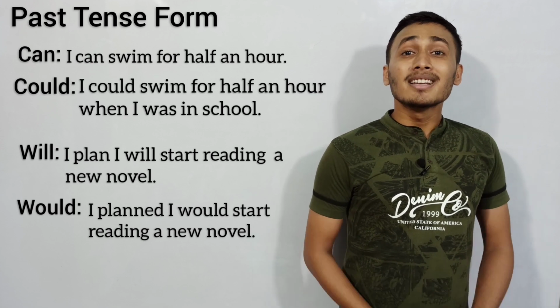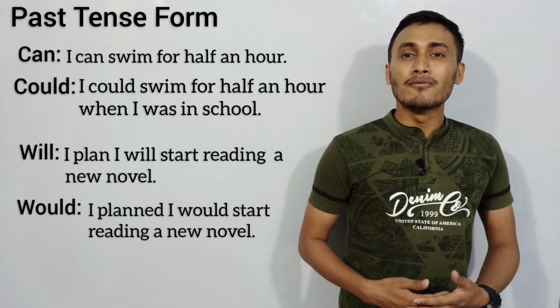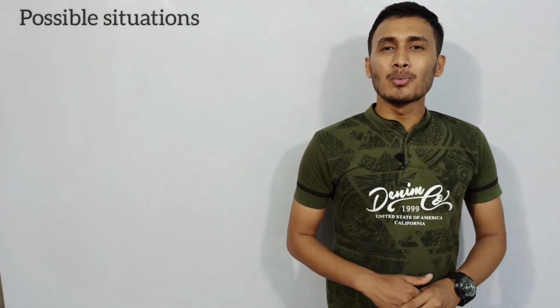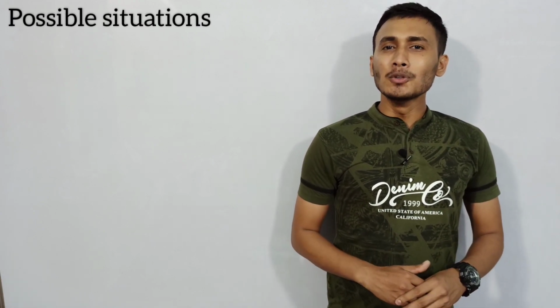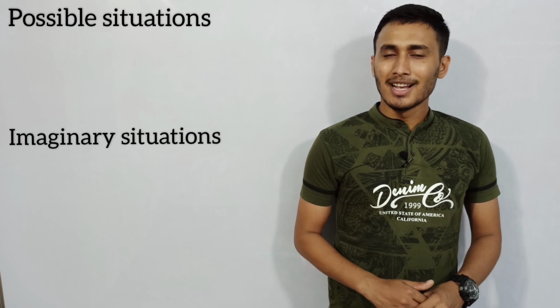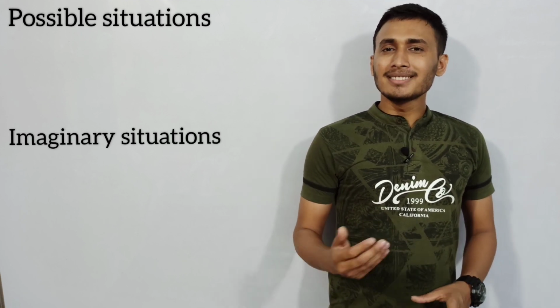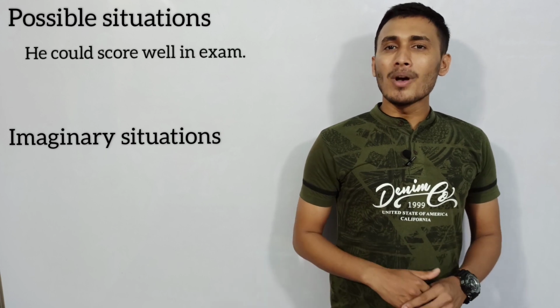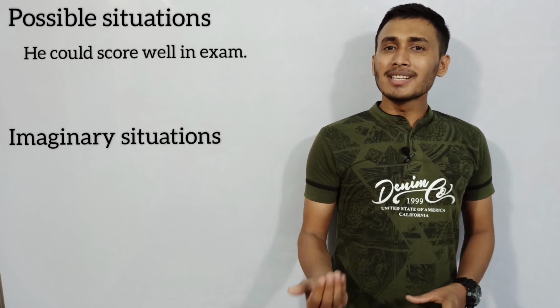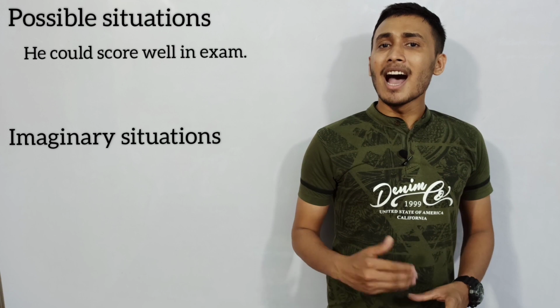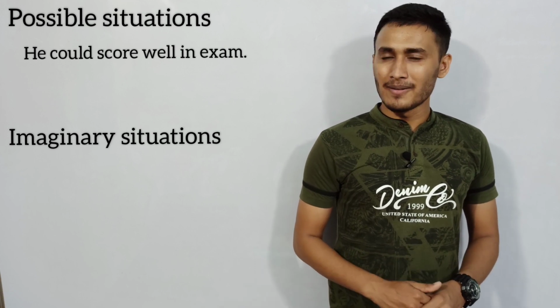Let's move further towards second difference of would and could. Could is used for possible situations and would is used for imaginary situations. Let's start with some examples of could. First example, he could score well in exam. As you see somebody working hard, there are possibilities he could score well.